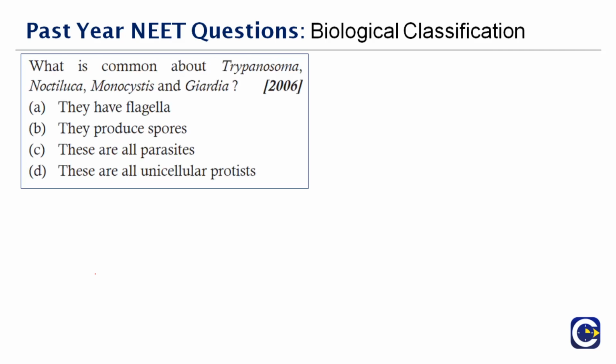Okay, next question here. What is common about Trypanosoma, Monocystis and Giardia? You are given 4 options here. All these organisms have flagella, they produce spores, they are all parasites, they are all unicellular protists. What do you think will be common here? But basically, before that, what is this Trypanosoma? What are these organisms actually?